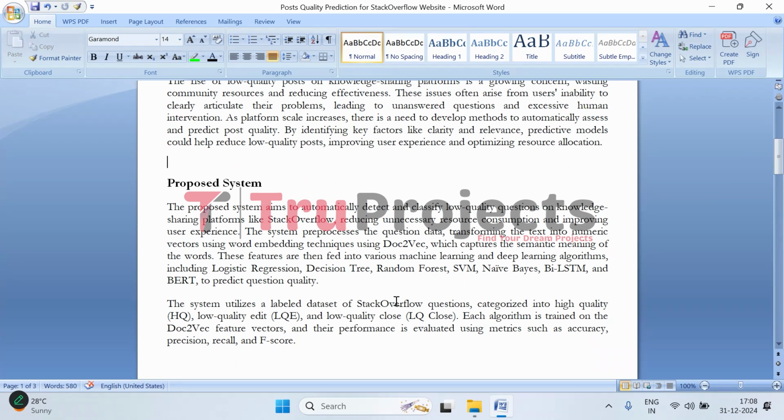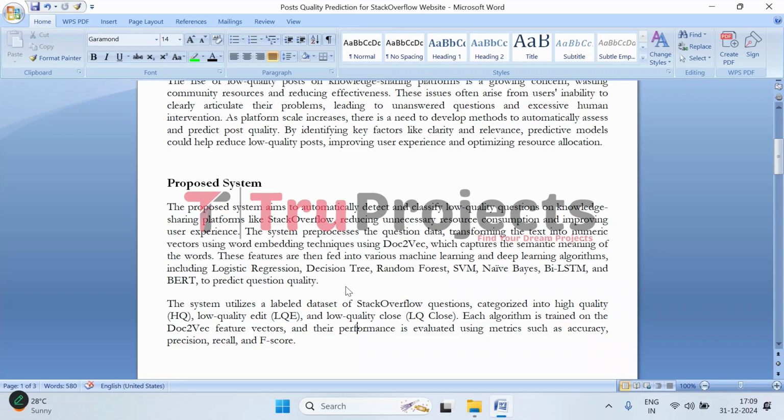The project processes the text of a question and converts it into a format that a machine can understand, essentially turning words into numbers. For that, it uses something called doc2vec, that is document to vectors, which is an intelligent technique because it doesn't just look at individual words but captures the meaning behind them. These numeric vectors are like a summary of the question's content. Then these vectors are run through different machine learning models, that are logistic regression, decision tree, random forest, and deep learning models like BERT, to determine if the question is of high quality or not. The goal is simple: automatically filter out low quality posts, saving time and making the platform better for everyone.